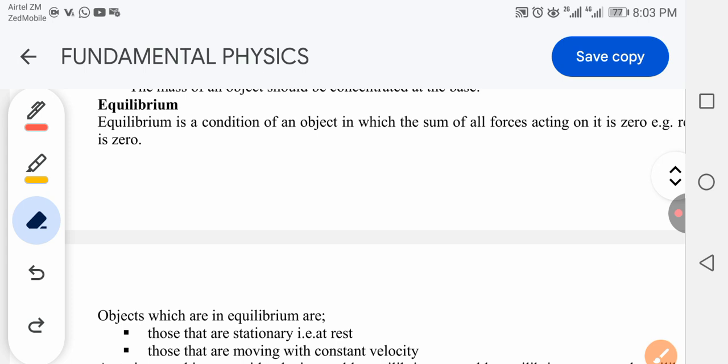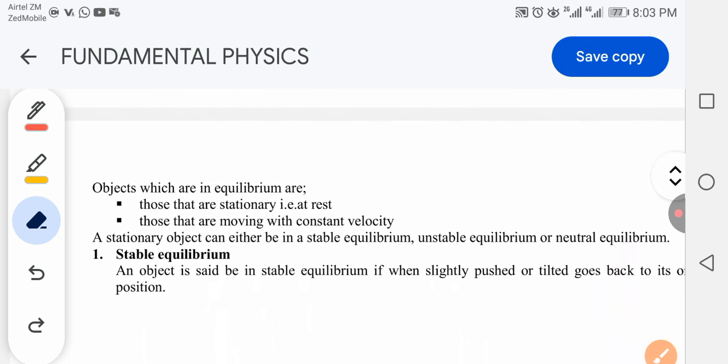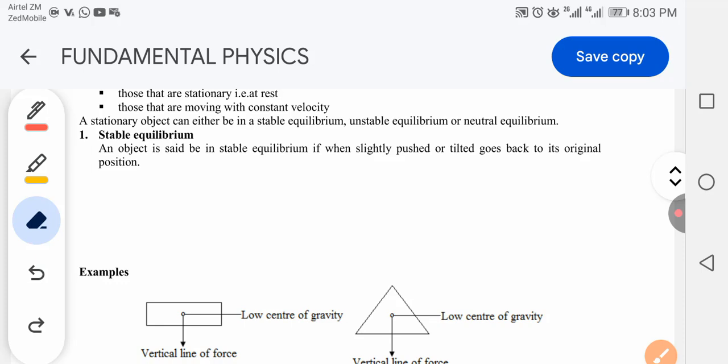Okay. So moving on. Objects which are in equilibrium are those that are stationary or at rest, or those that are moving with constant velocity. That's the main qualification for an object to be in equilibrium. So a stationary object can be in stable equilibrium, unstable equilibrium or neutral equilibrium. Now I'm going to explain each of these types of equilibrium.